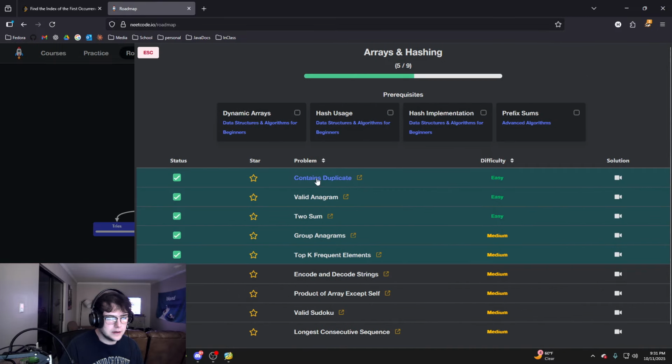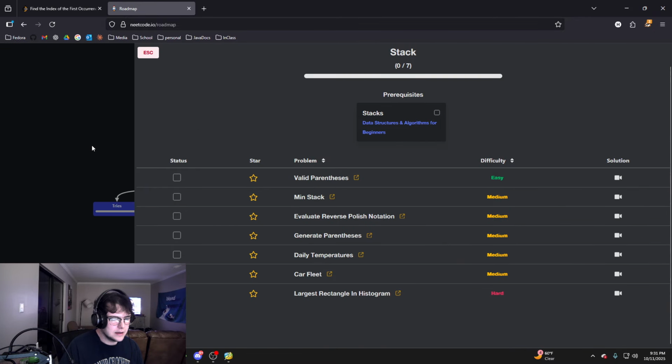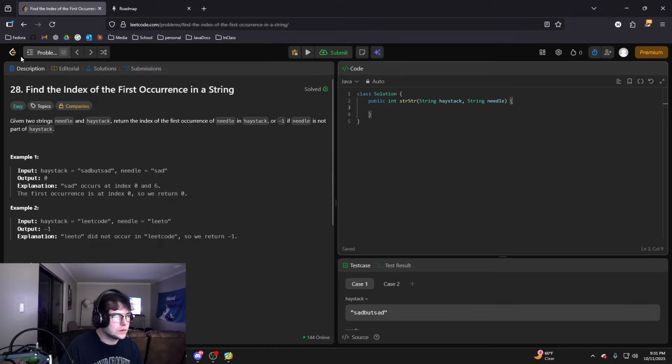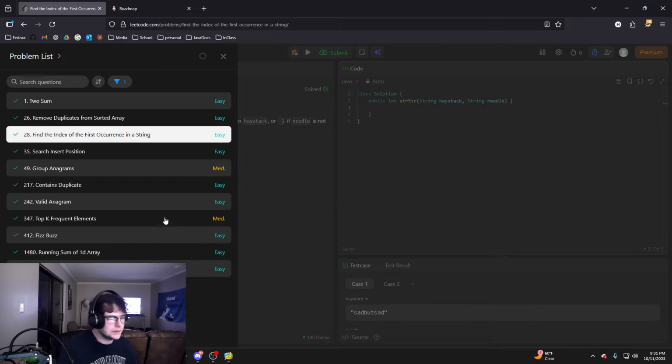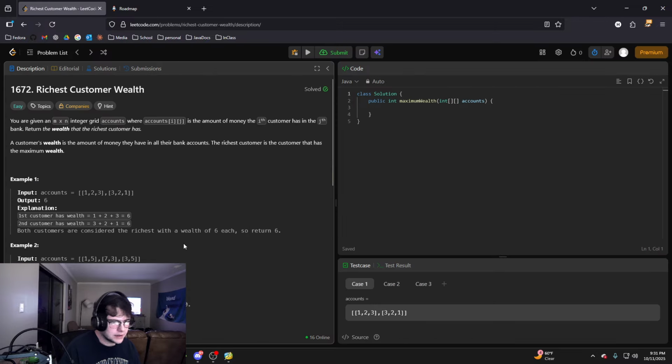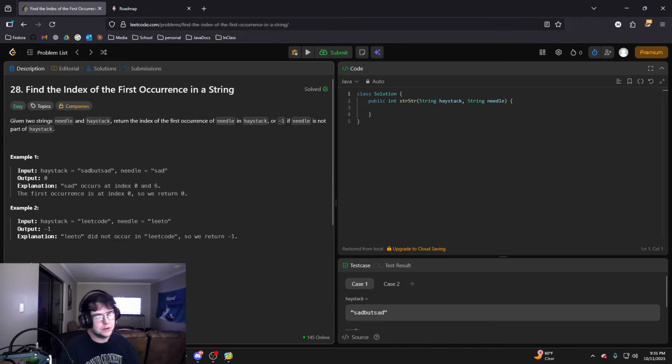We've done Contains Duplicate, Valid Anagram, Top K Frequent, and I think we've done a few just normal LeetCode problems. If we go to the problem list, we can filter by status is solved. So here's all the ones we've done. We've done two mediums, mostly easy, like Customer Wealth, which I must have done a while ago. But of the problems we've done on video, there's Two Sum, Remove Duplicates from Sorted Array, and Find the Index of the First Occurrence. This is the one we're going to do today.